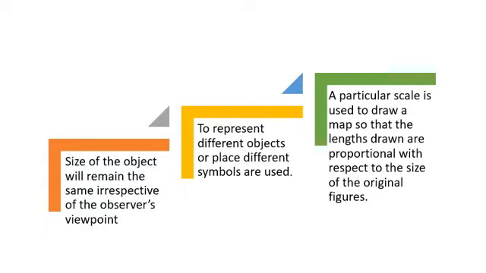So map symbols are very important components that help us to visualize the information in the most effective manner. After that, a particular scale is used to draw the map so that the lengths drawn are proportional with respect to the size of the original figures. We can also determine the distance between two positions with the help of a map, and we take the help of scales in such cases. A map scale is nothing but the measure of one unit shown in the map. So we can use map symbols and map scale, and likewise you can frame the map according to the given situation.